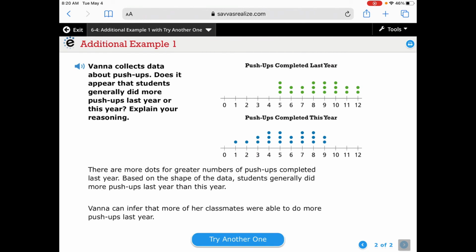There are a lot more dots for greater numbers of push-ups completed last year. So based on the shape of the data, students generally did more push-ups last year than this year. So Vanna can infer that more of her classmates were able to do more push-ups last year. So that's looking at our comparative inference.